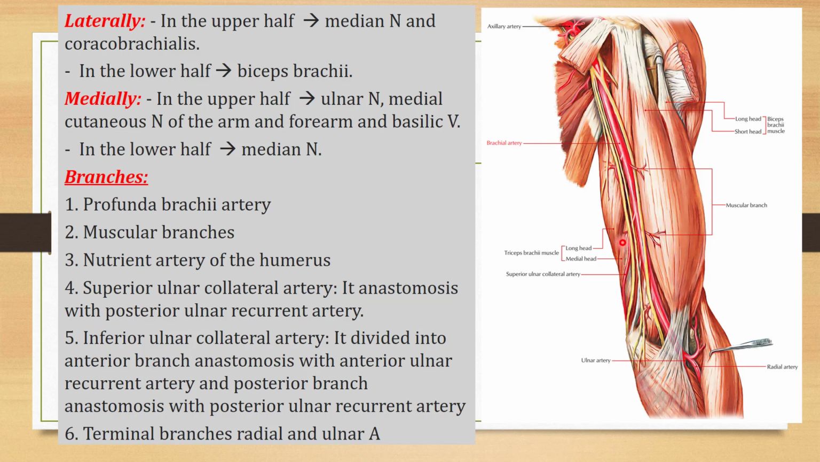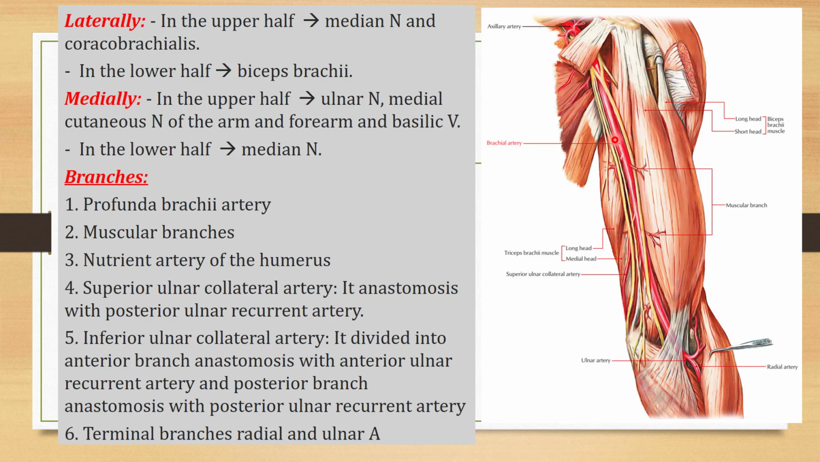What are the structures which are present medially? See here, in the upper half, we have the ulnar nerve. This is the ulnar nerve. We have the medial cutaneous nerve of the arm and of the forearm also. So medial cutaneous nerve of the arm, medial cutaneous nerve of the forearm, and there will be the basilic vein which is present medially. And in the lower half, we can see the median nerve, which has come from lateral to the medial side, and it is present medially to the brachial artery in the lower half.